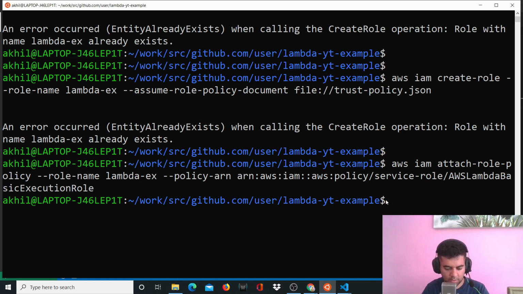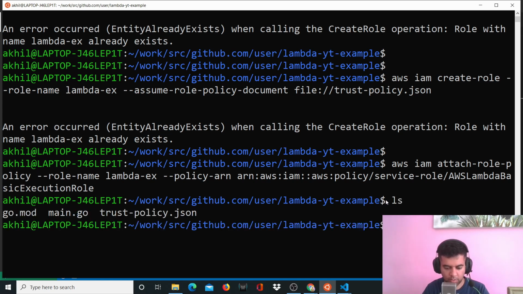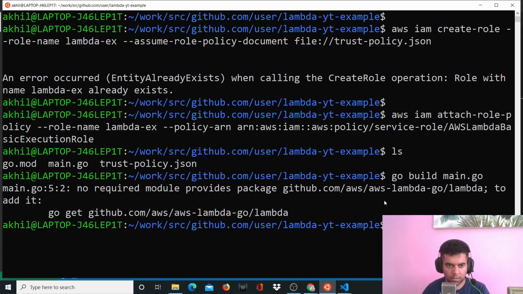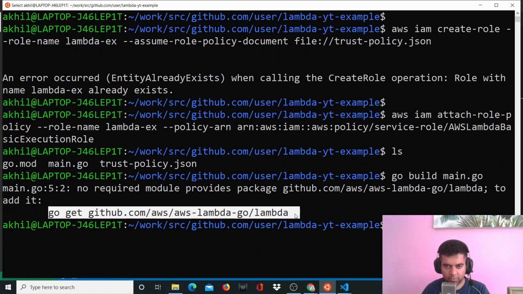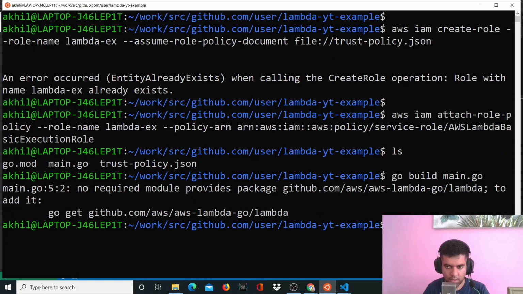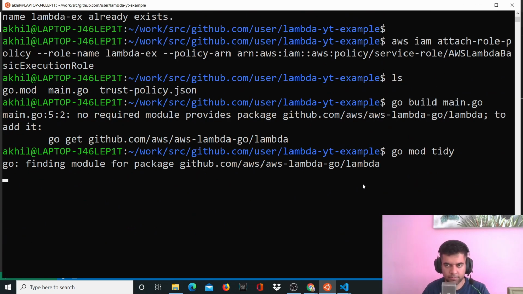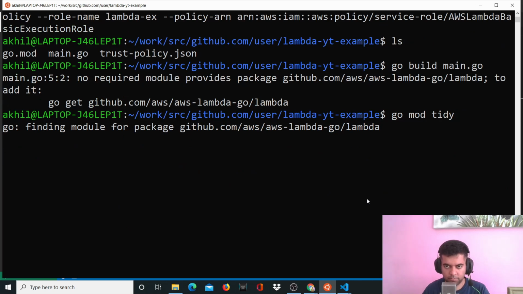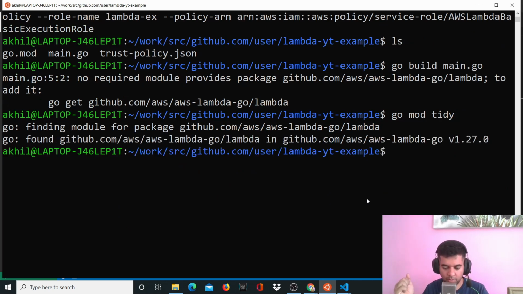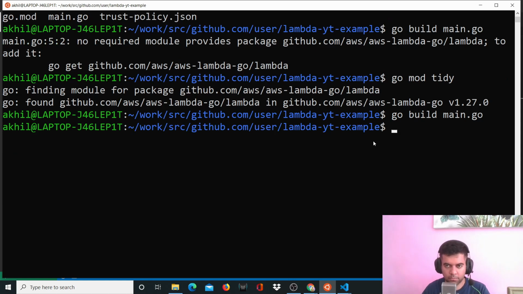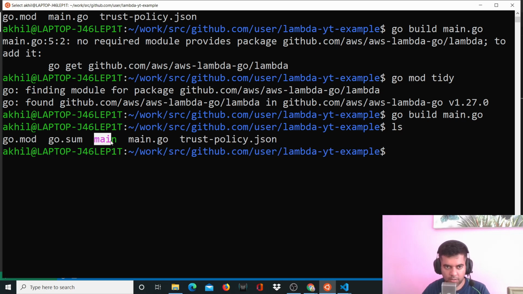So all you have to do now is you have to build your main.go file. So you'll say go build main.go. So it says that I have not installed this package. So I'll say go mod tidy first. This is what's really great about Golang because it doesn't let you make any mistakes, right? So you'll say go build main.go. So it's built. So as you can see, this main, right? This is the executable file which we want to send to Lambda.